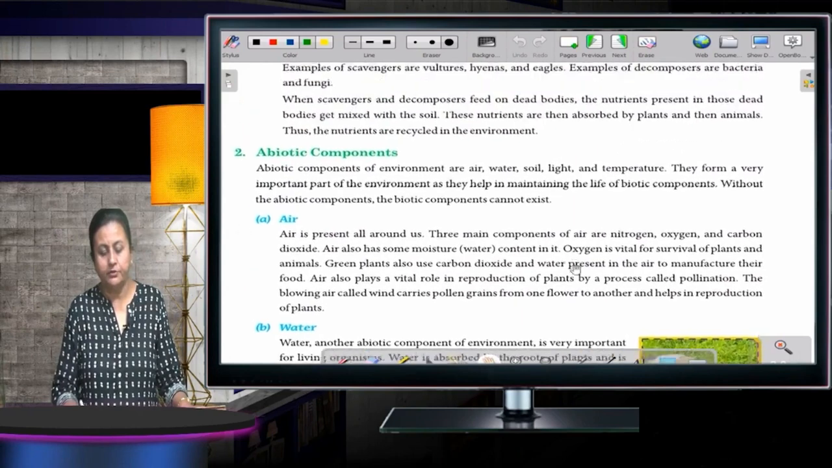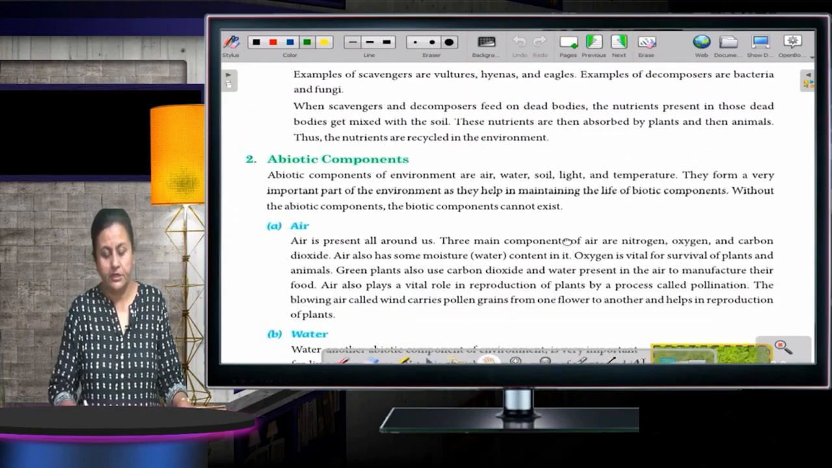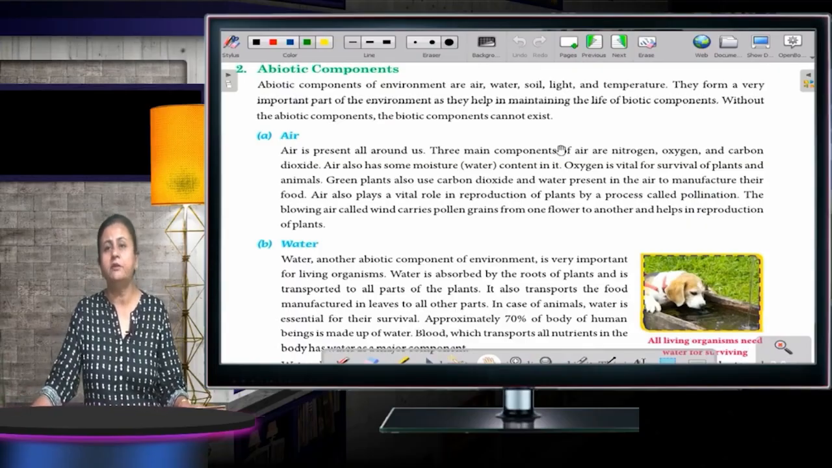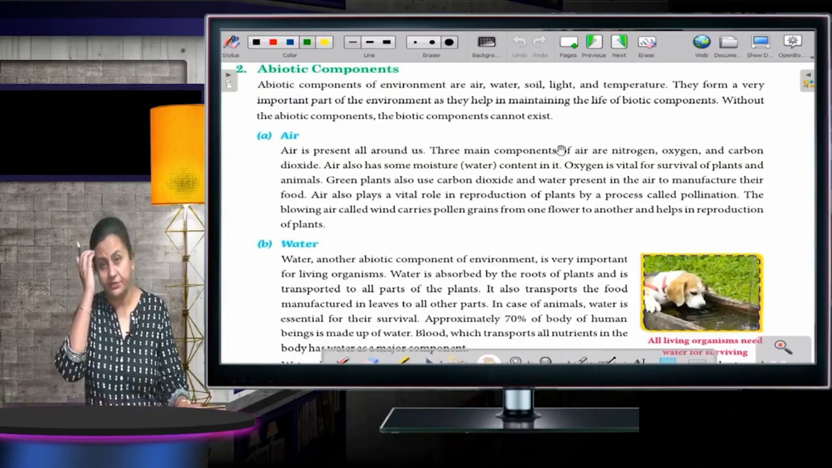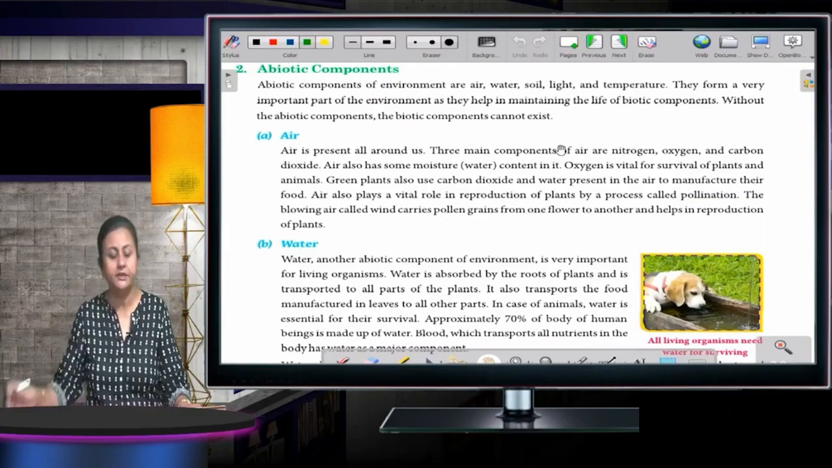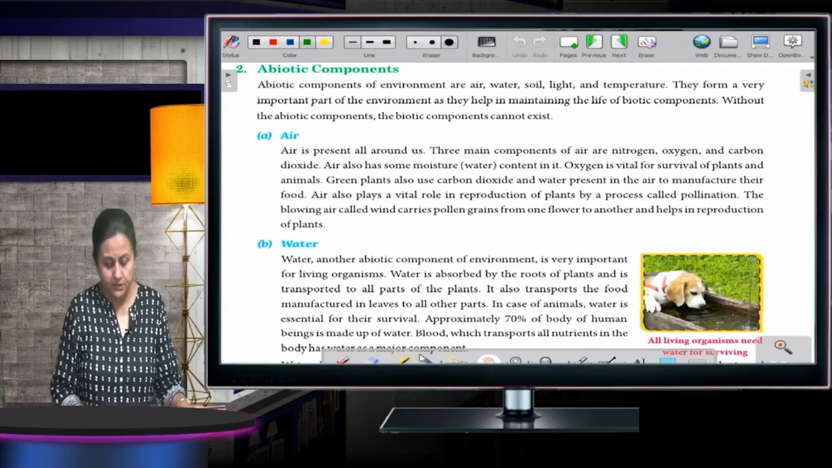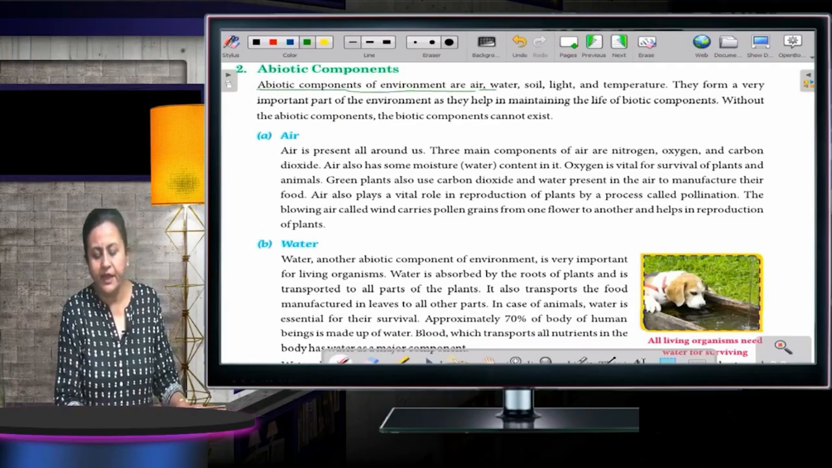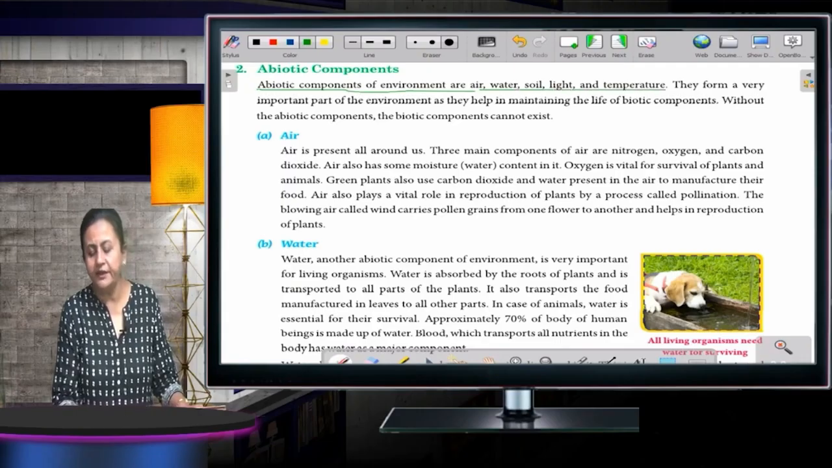Now, the next one, we'll talk about abiotic components. Just now I've told you about biotic. Biotic included plants, animals, scavengers, and decomposers. Now we'll start with abiotic components. Abiotic means non-living. Okay. Abiotic components of environment are air, water, soil, light, and temperature.